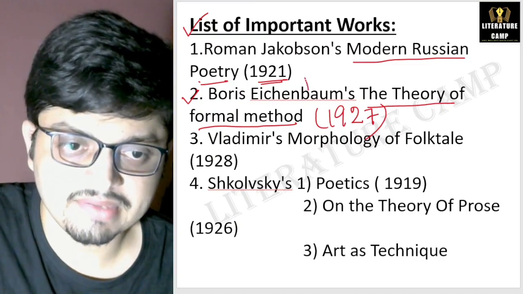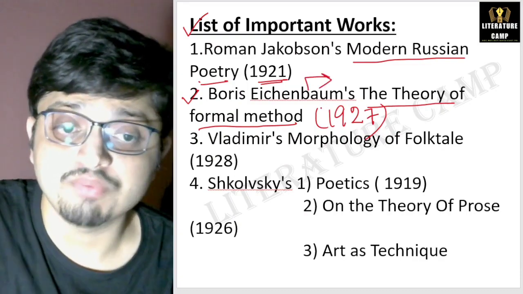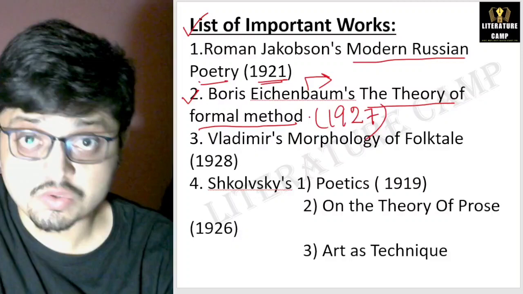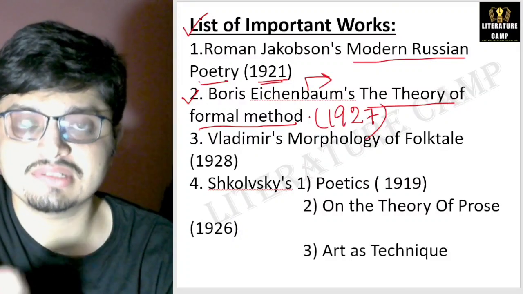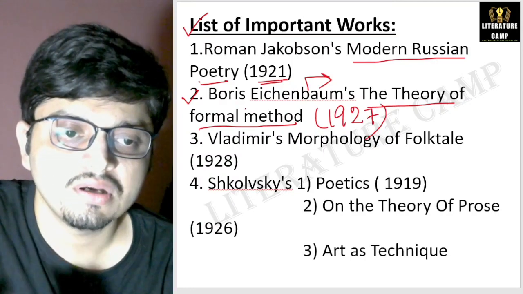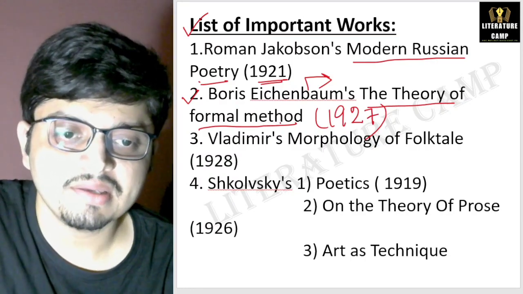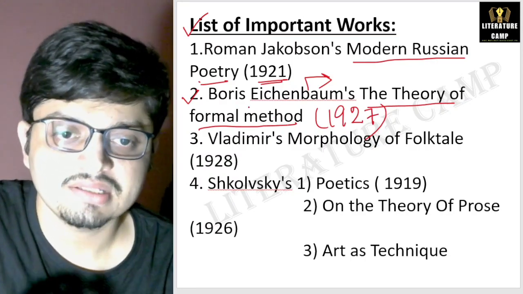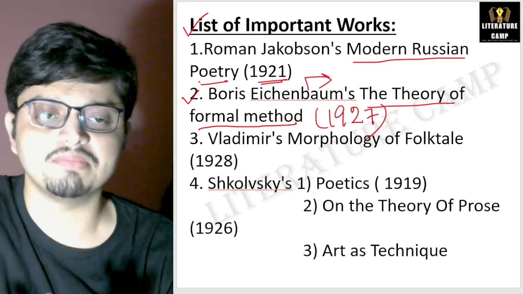And please make a note of this. As I've told you already, Boris Eichenbaum first used the term formalism. So The Theory of Formal Method is by Boris Eichenbaum.